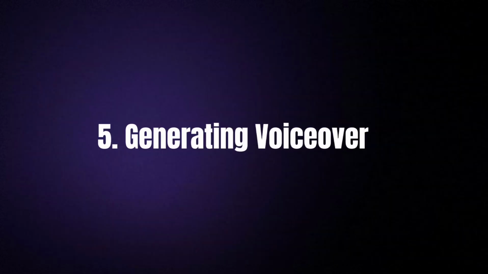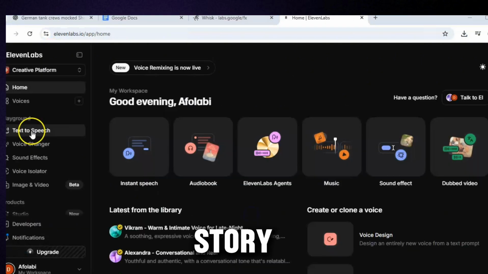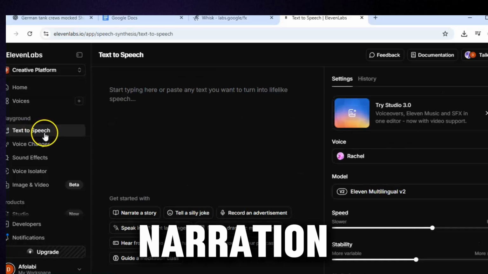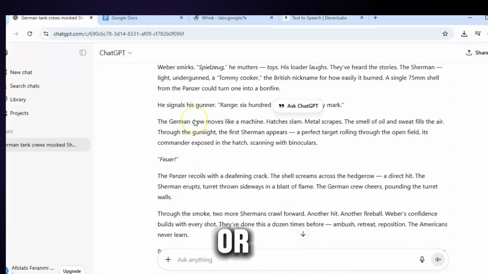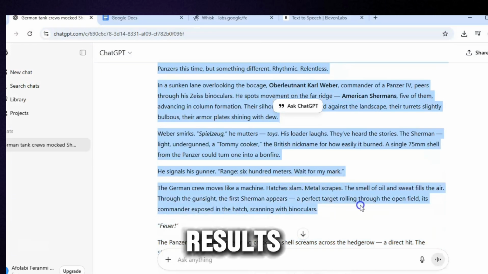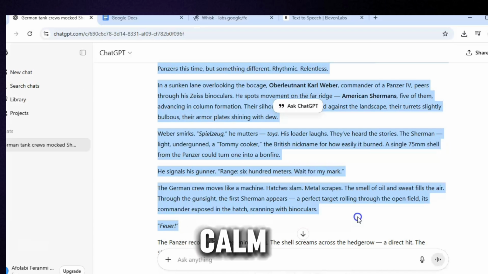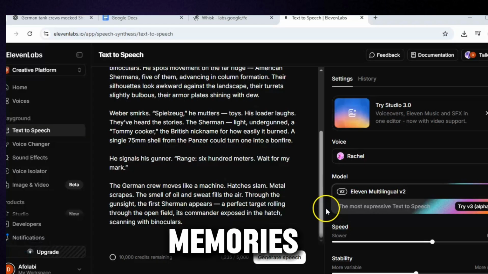Step 5. Creating the voiceover. Now let's generate the voice that will tell your story. Open ElevenLabs, one of the best AI tools for realistic narration. If you want a free option, you can use Clipchamp or Google AI Studio, but ElevenLabs offers the most natural result. Choose a voice that matches the tone of your channel. Calm, wise, and slightly weathered like a war veteran sharing his memories.